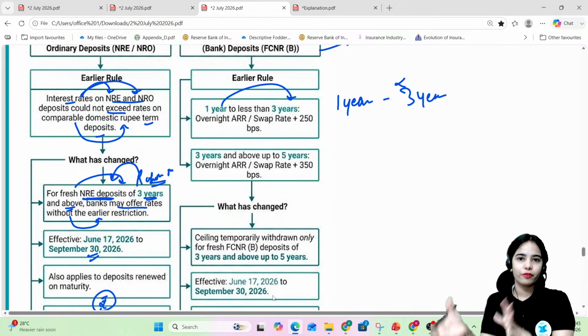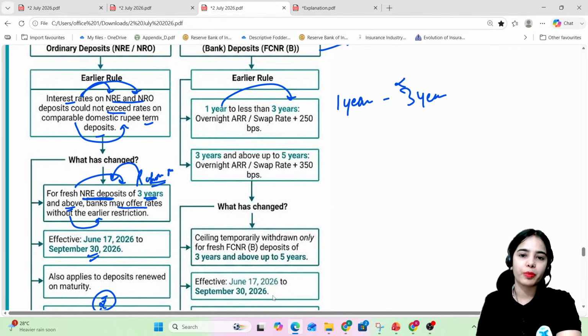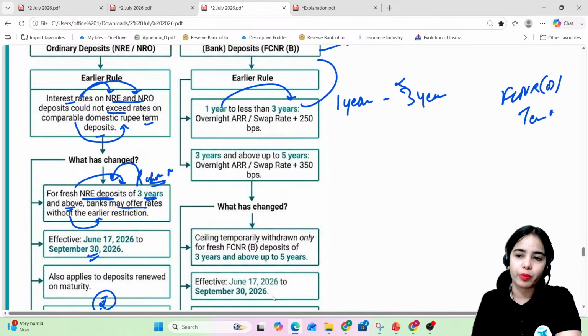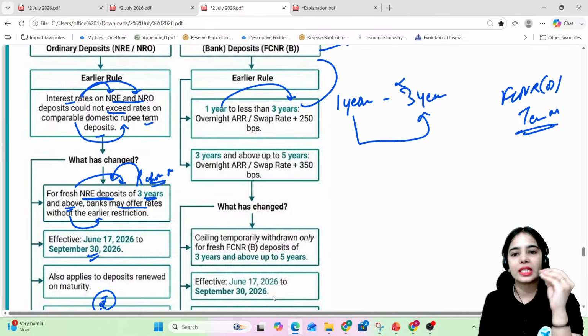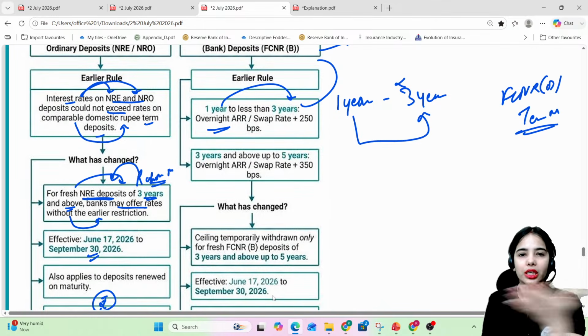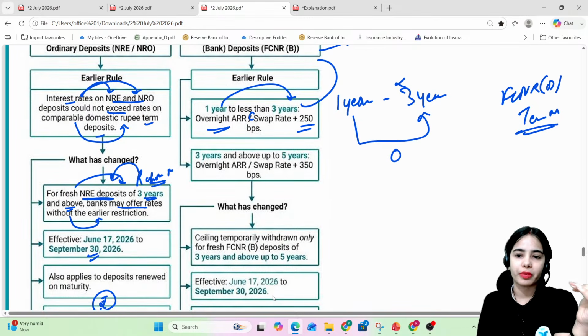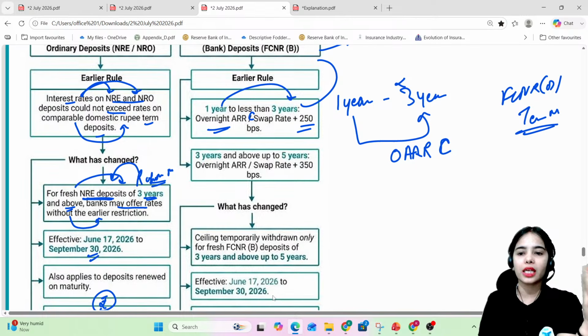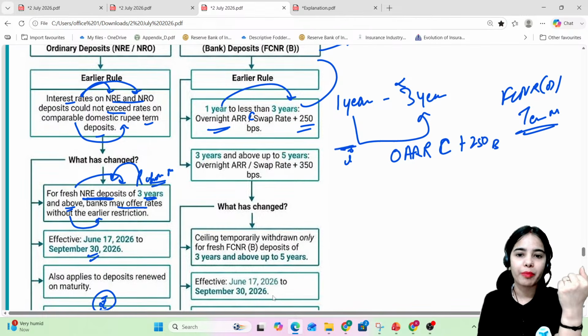So FCNRB deposits are only in the term deposit way. Fixed deposits and term deposits that are for a time period can come under the FCNRB. So for 1 year to less than 3 years, they have the overnight alternative reference rate for the currency or for the swap, plus 250 basis points, that is 2.5%. That is the maximum interest that can be provided for these FCNRB deposits.